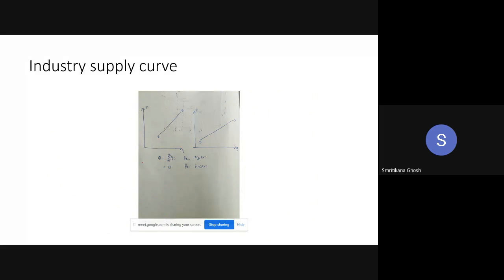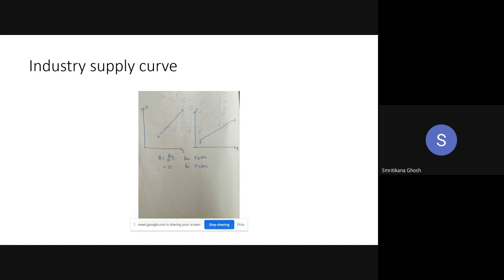In the industry there are infinite numbers of firms, right? So we are going to find out the industry supply curve as a whole. This is very simple. Look at the diagram. There are two diagrams here. The first one is for the firm, small q, and the second one is for the industry, capital Q. This is just a representative firm.